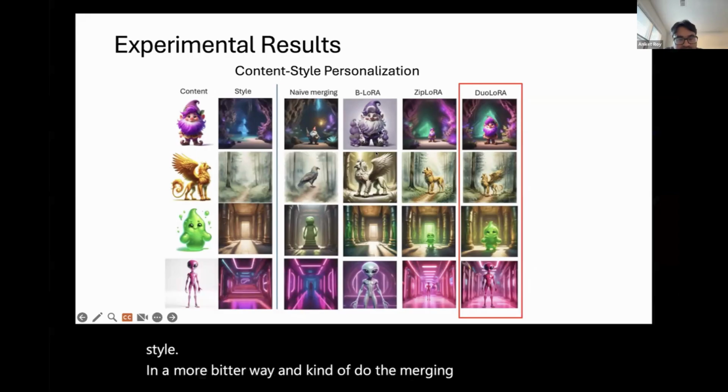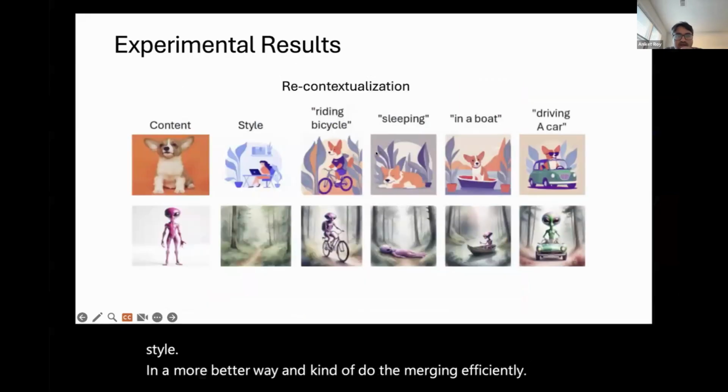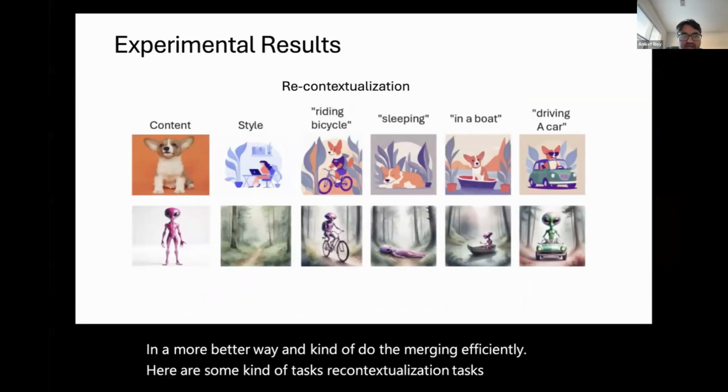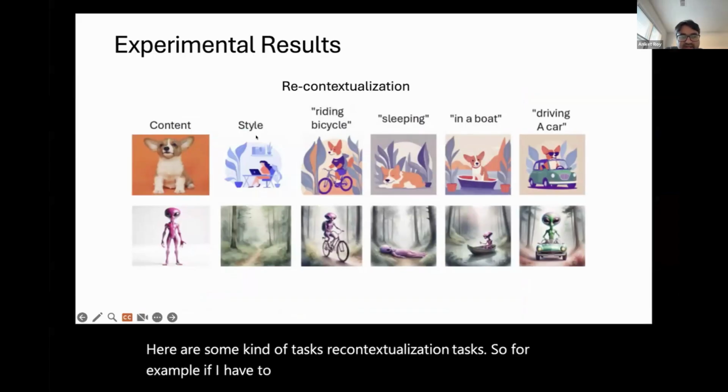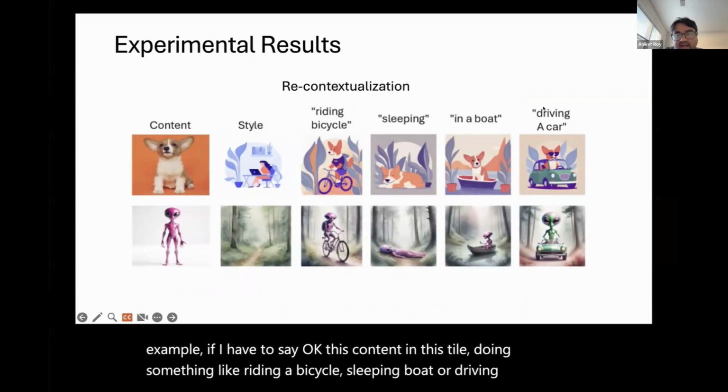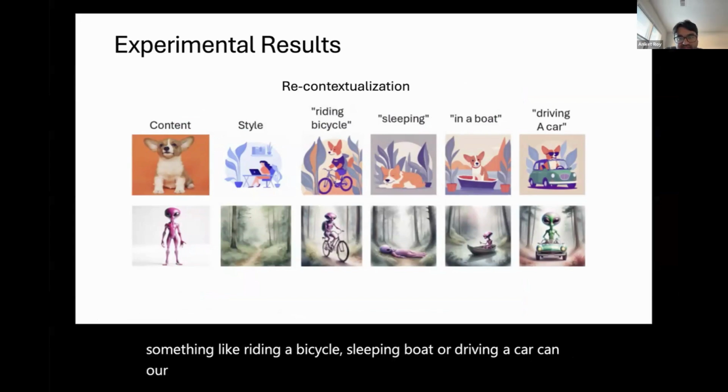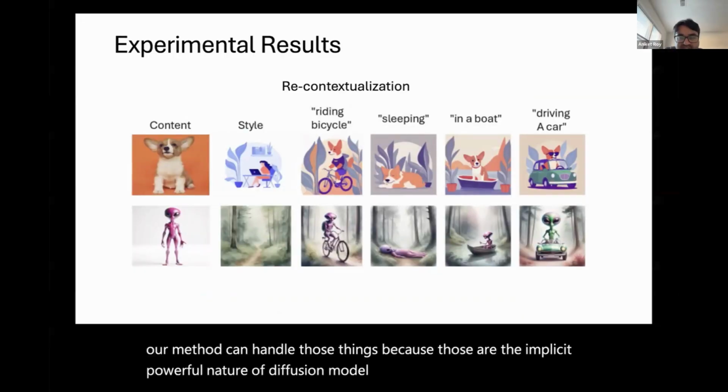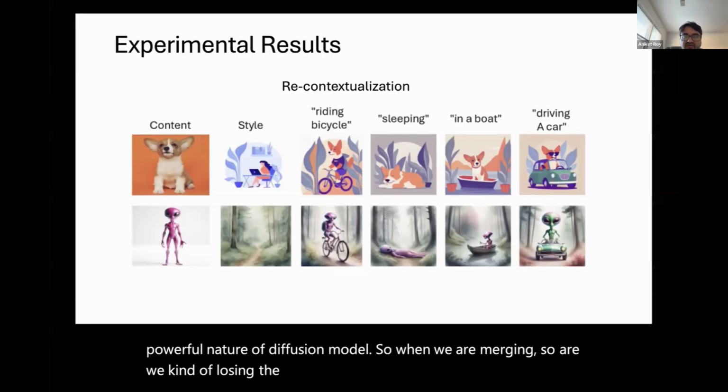Here are some recontextualization tasks. For example, if I say this content in this style doing something like riding a bicycle, sleeping, in a boat, or driving a car, can our method handle those things? Because those are implicit powerful capabilities of the diffusion model. So when we are merging, are we losing the recontextualization ability of the diffusion model?